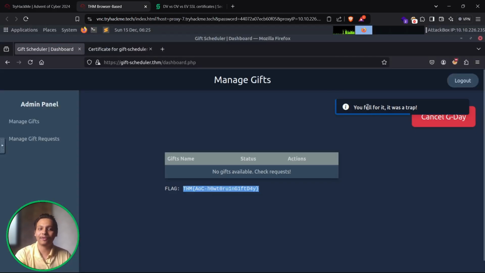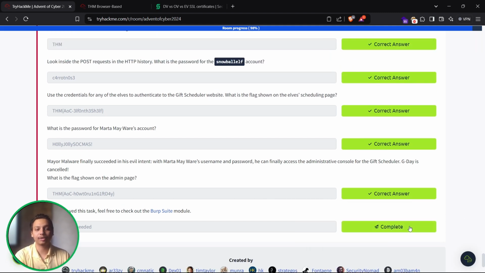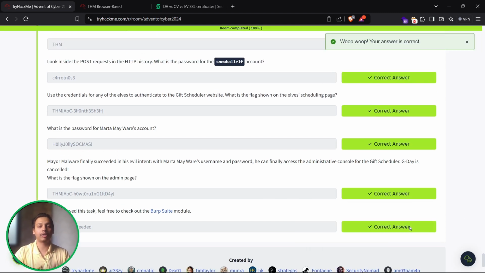So it says you fell for it, it was a trap. If you enjoyed this task, feel free to check out their modules, where we can see the complete details of the tool, how it works, and what the different tabs are, that is the intruder and repeater tabs too. So I hope you understand the usage of certificates, as it helps the browser and internet know that the domain is trusted and user data is being sent to the server securely.